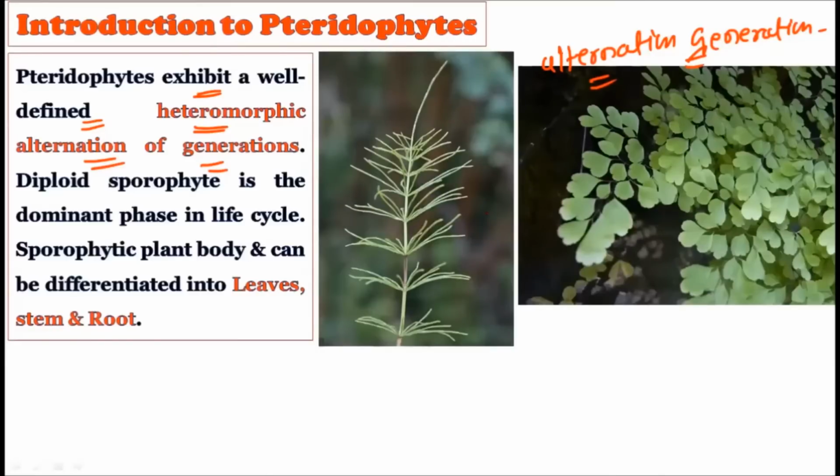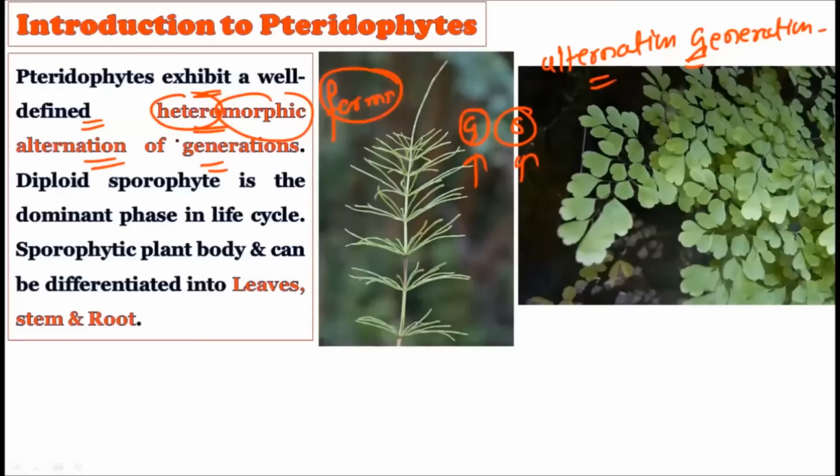And that is why, when we can easily distinguish between them, we say they show heteromorphic alternation of generation. Morph means form. They show different structures in the different generations. Their gametophytic generation looks different and the sporophytic generation looks different, and due to this difference it is called heteromorphic alternation of generation.